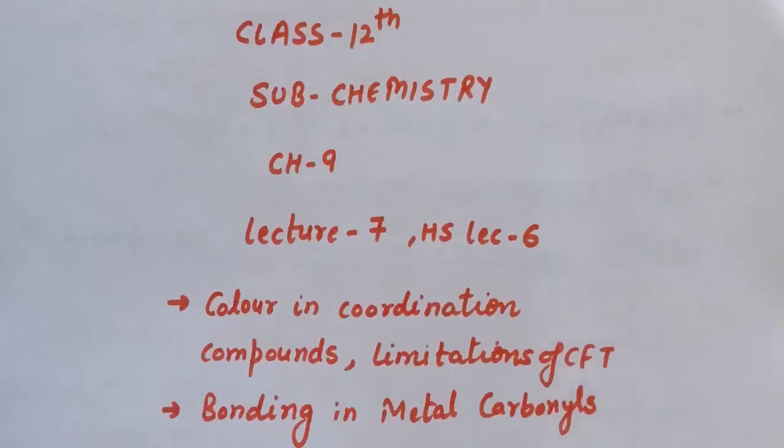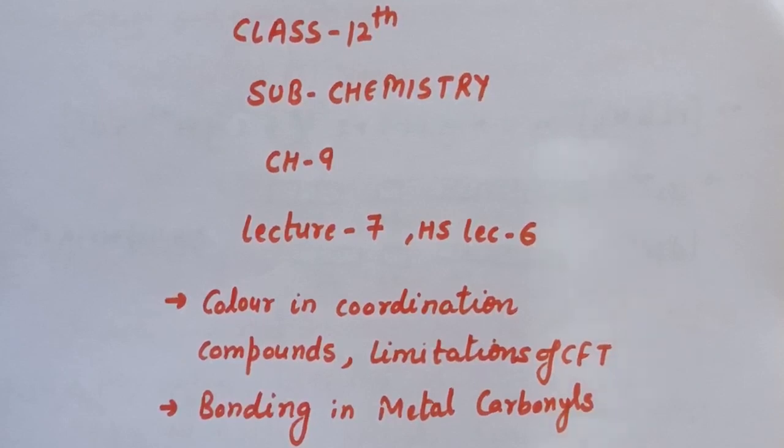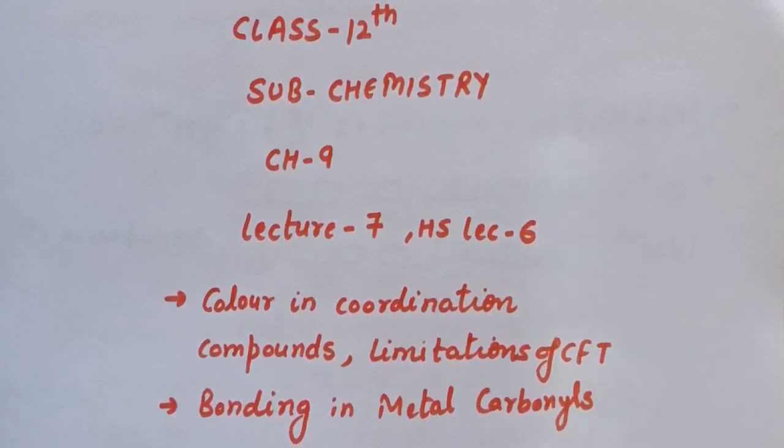Good morning everyone. This is class 12th, subject chemistry, chapter number 9, coordination compounds, lecture number 7. In this lecture, I will be discussing color in coordination compounds, limitations of crystal field theory, and bonding in metal carbonyls. And at the end, I will discuss homework solution of lecture number 6.